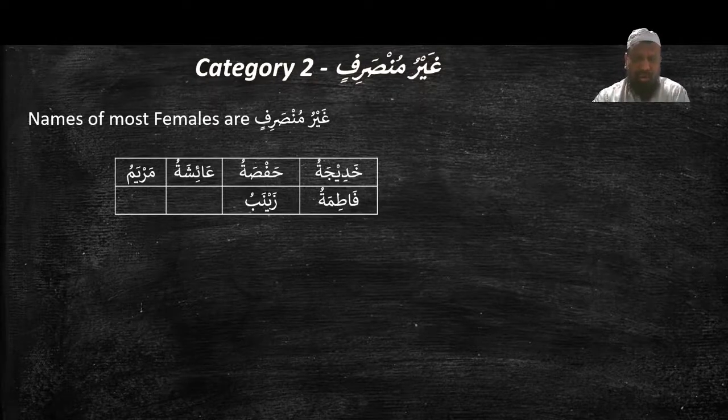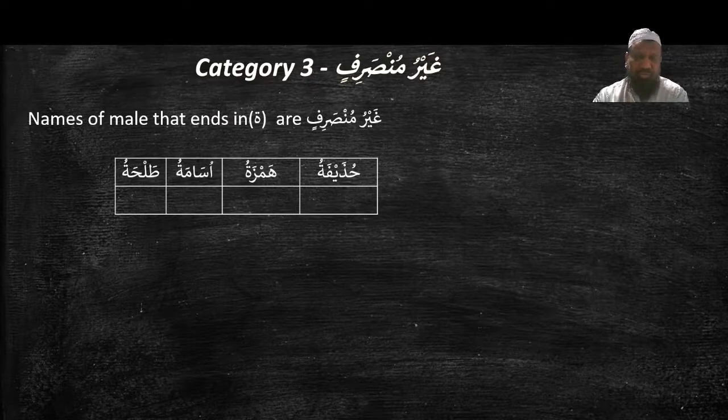Category number two, غير منصرف. Names of most females are غير منصرف. خديجة, حفصة, عائشة, مريم, فاطمة, زينب. So most, maybe one or two names of females are not غير منصرف. They are munsarif, but most of them are غير منصرف.